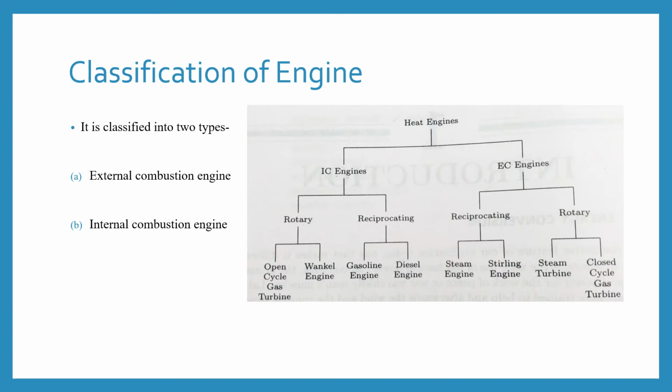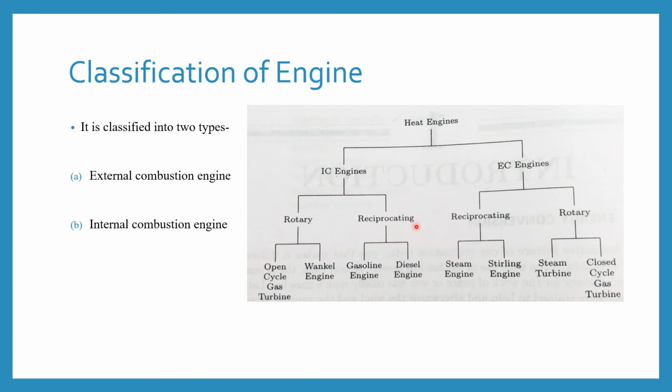Now coming to the next topic, classification of engines. The engine is classified in two ways: one is external combustion, another is internal combustion. So here is the picture of the classification of engines or heat engines. It is divided into the IC engine, or internal combustion engine, and external combustion. Both can be divided into two ways: rotary movement and reciprocating. For the IC engine, the rotary movement can be divided into two types: one is the open cycle gas turbine, and the second one is the Wankel engine.